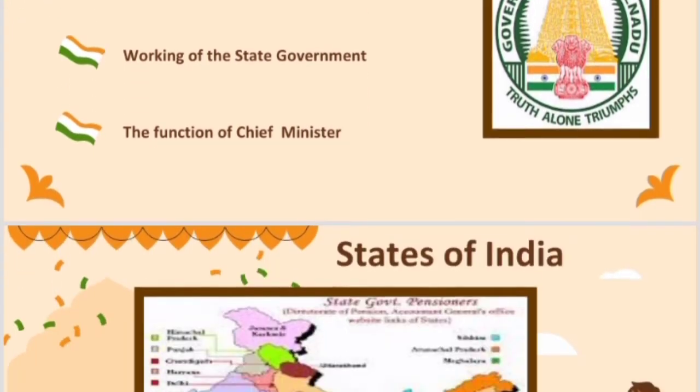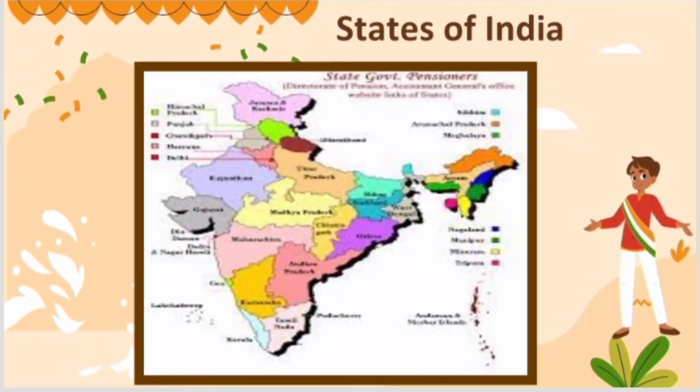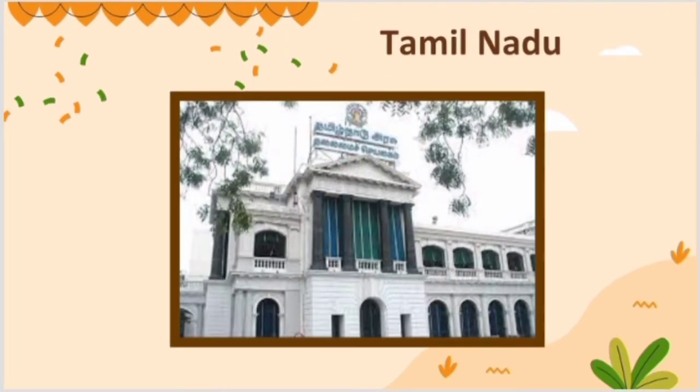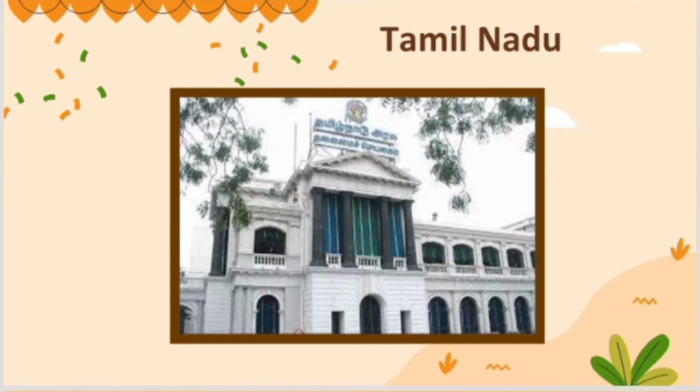Let's start the lesson. Here, 28 states and 9 union territories I have mentioned. Have a look at this. Next, I have mentioned the picture of the head office of our Tamil Nadu.